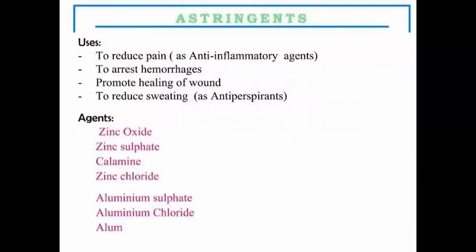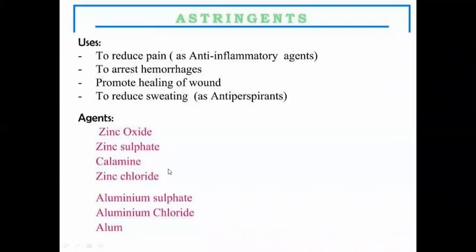They will stop the blood loss or hemorrhage which is happening. They will promote the healing of the wound, by acting as an antimicrobial and antipathogenic. And they will also reduce the sweat mechanism. So these are some of the uses of these astringent molecules.